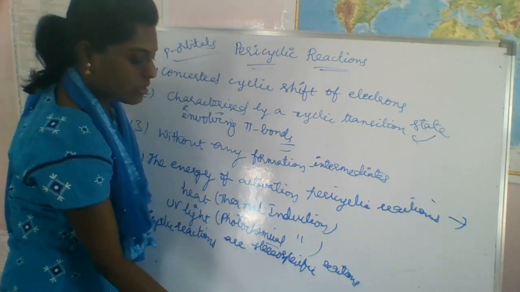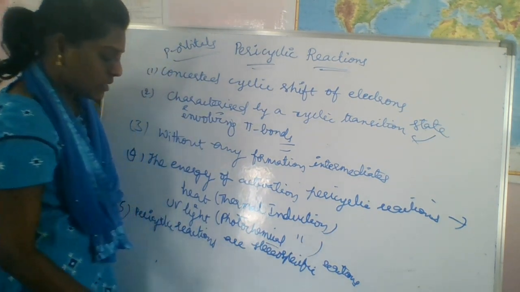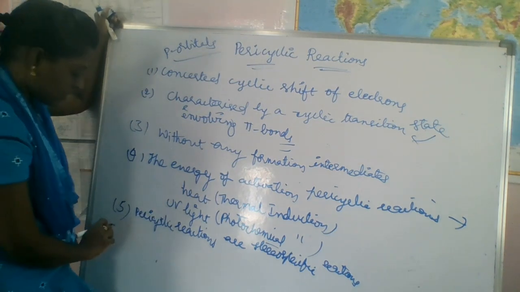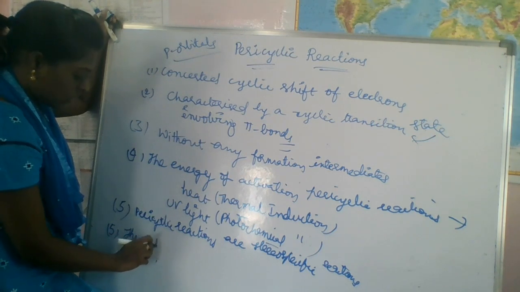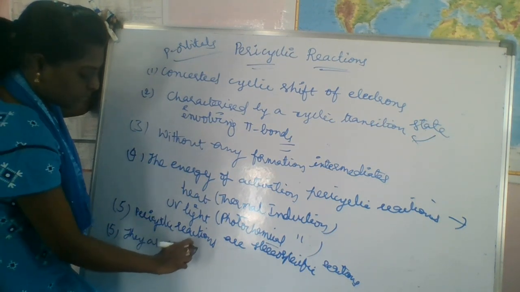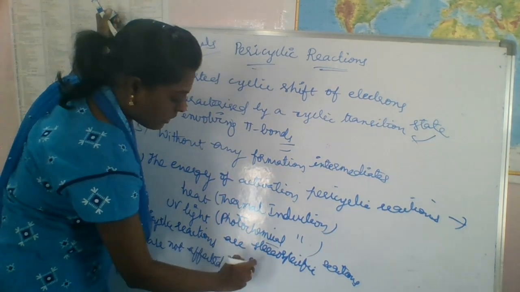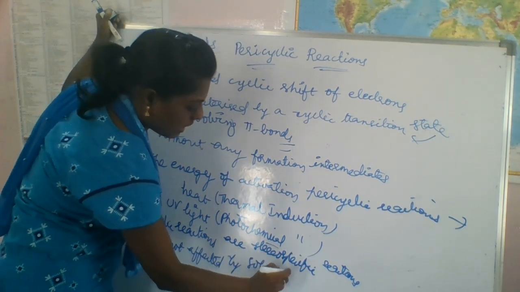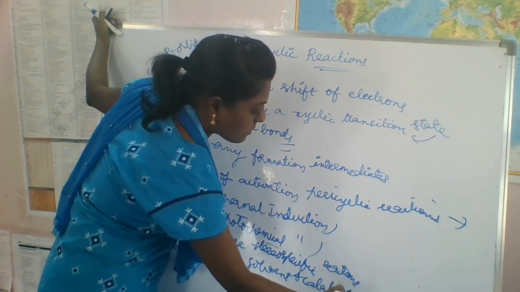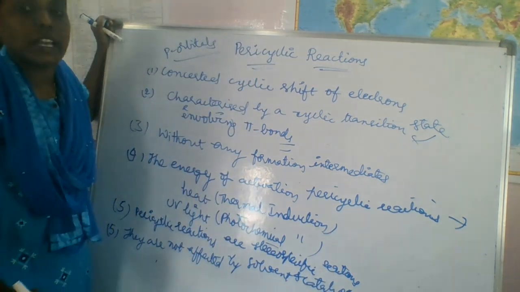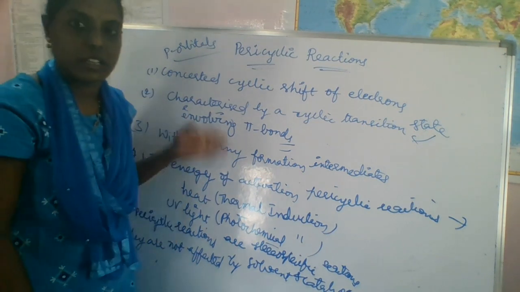Stereospecific reactions. Okay. So this is a simple game of p orbitals, and these are not affected by solvent and catalyst. Okay. So these are the characteristics of pericyclic reactions.